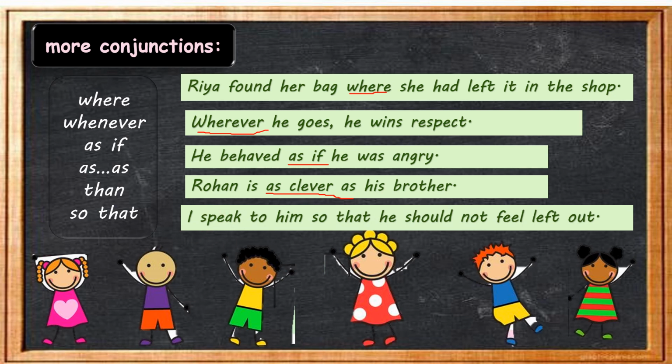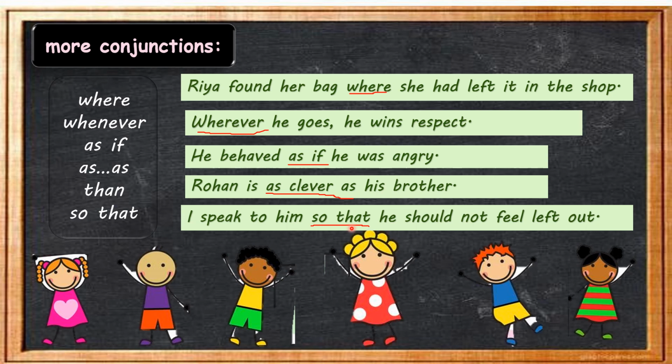I speak to him so that he should not feel left out. So children, in this sentence, the conjunction so that is telling why.